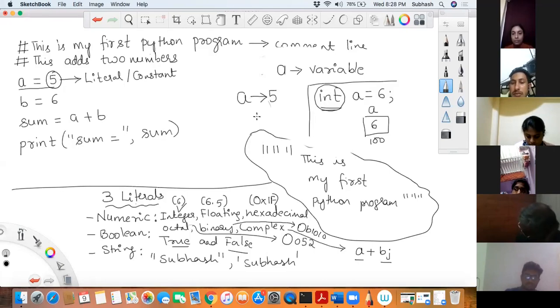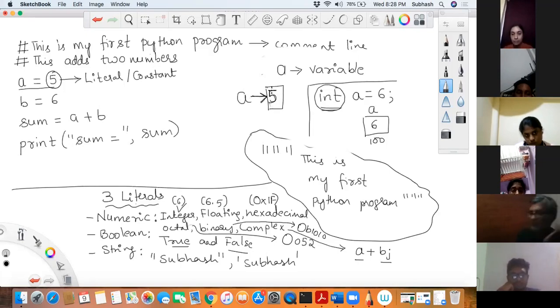Okay, because memory is not in our hand. The memory and all is taken care of by the PVM, right? For now, understand that variable, I'll talk about variables later, towards the end of the session. For now, understand variable is just a name associated with a particular constant, or it acts like a tag given to a particular constant. Or if you find it difficult to keep this in mind, just understand normally as variable, a name given to a memory location which contains this literal 5.